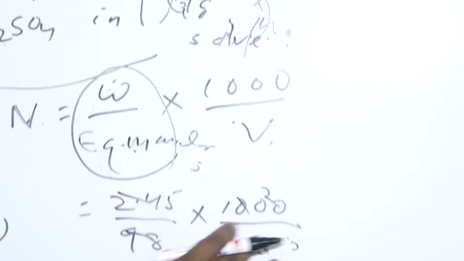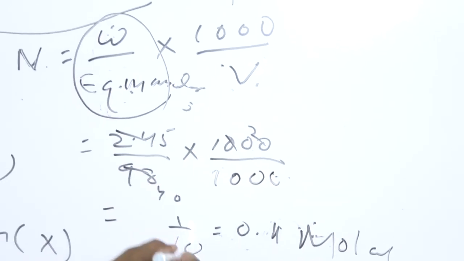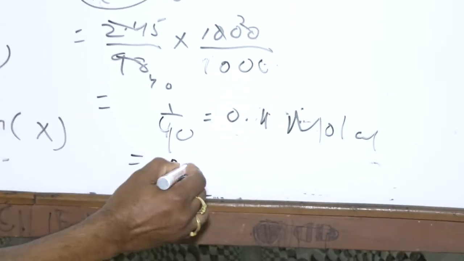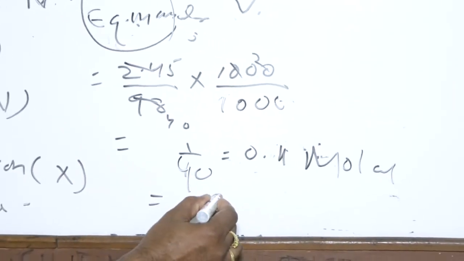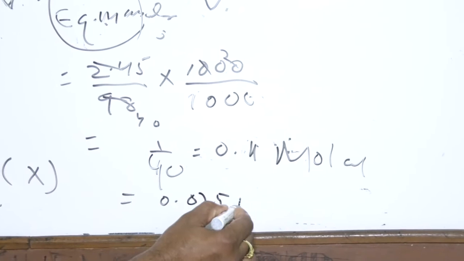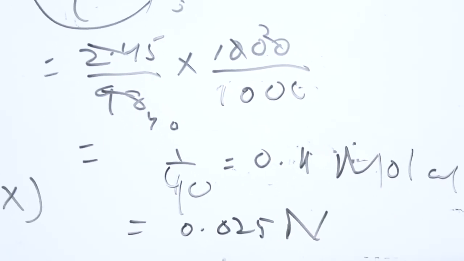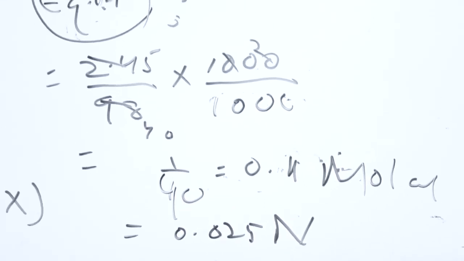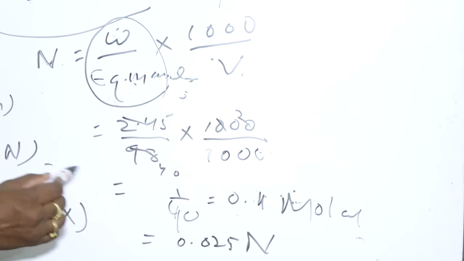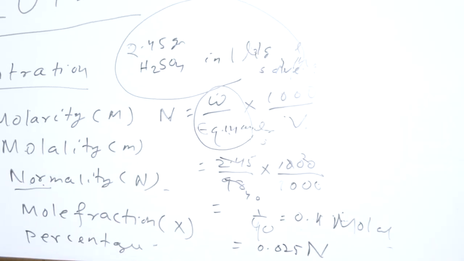Here 1 liter means 1000 ml, so 1 by 40 is equal to 0.025 normal. It is the normality of the solution. It is also affected by the temperature because it has a volume component.